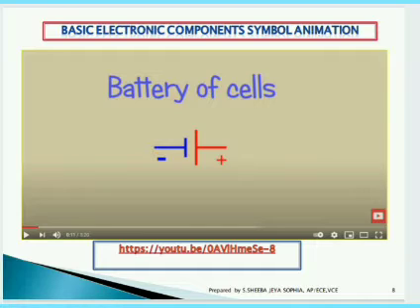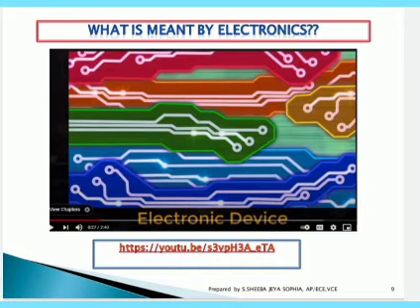The basic work behind these electronic devices is that you have to properly connect all these electronic components in a circuit, and this circuit is created as a module for working in real time. This is the basic logic behind these electronic devices. And you can see the YouTube link also below the diagram. This is useful for finding the animation of the working of these electronic components.